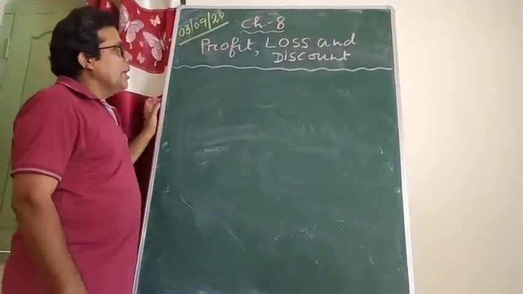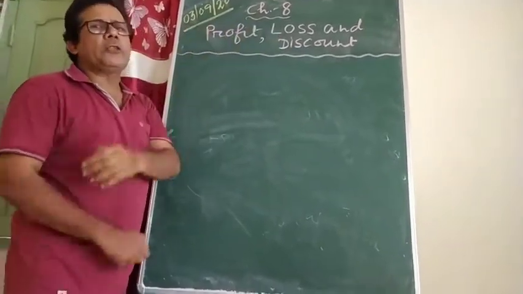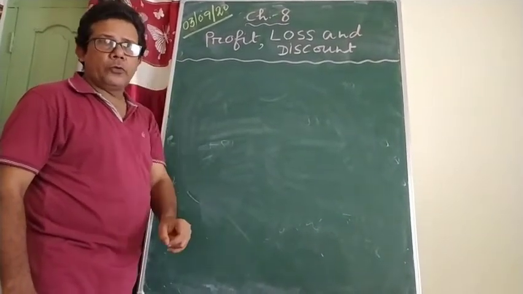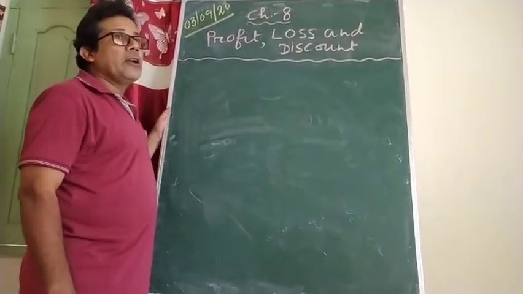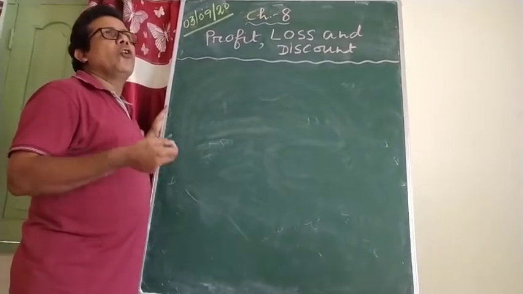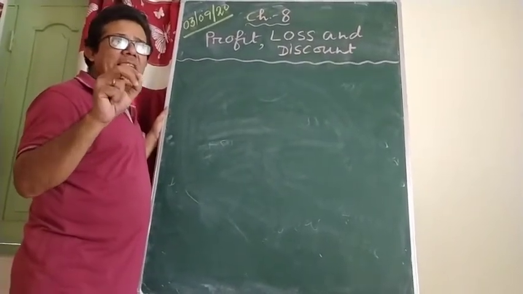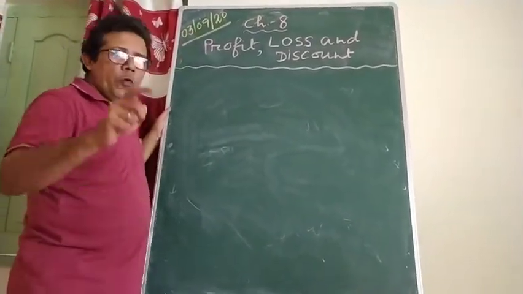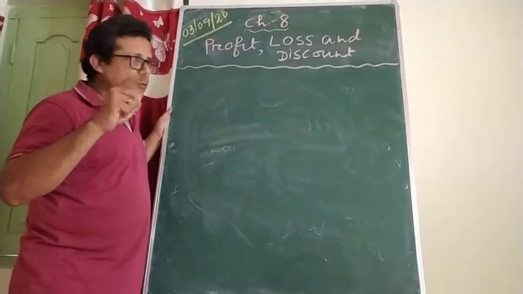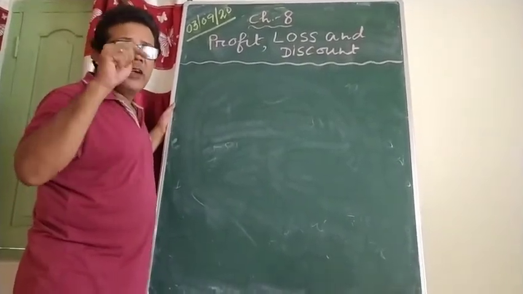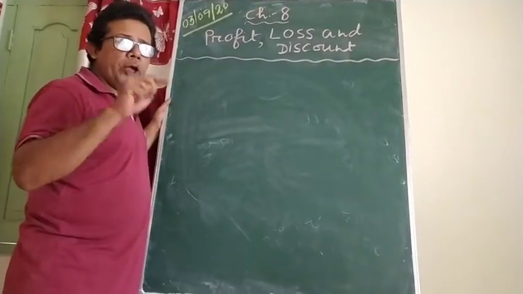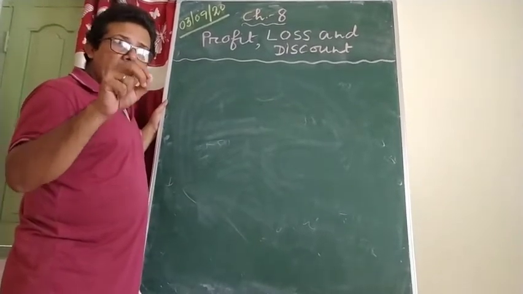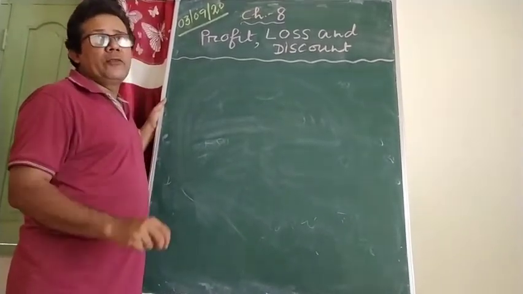On the other hand, if there is any problem based on discount, you just find out the marked price, or list price, or printed price, whatsoever. Basically you are using it as marked price, MP. So in place of profit and loss, first find out CP, the cost price. And if the word discount is there in any problem, you are supposed to find out the MP, the marked price. If you are able to calculate those, then you will find the maths very easy.